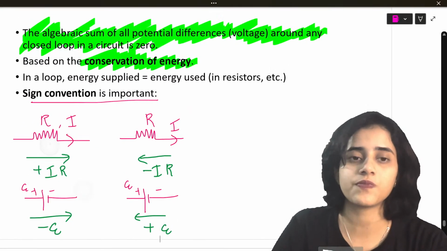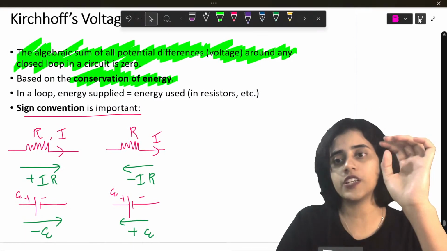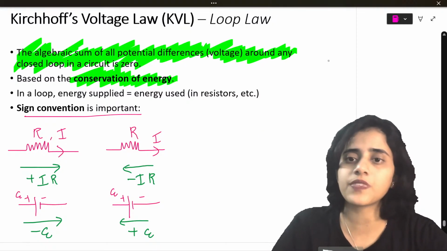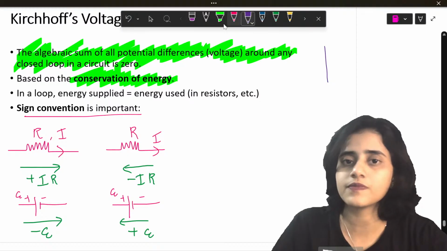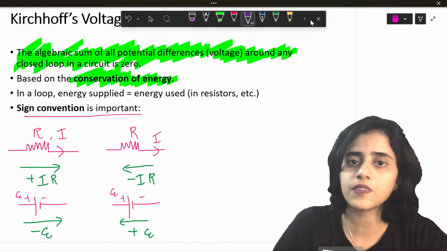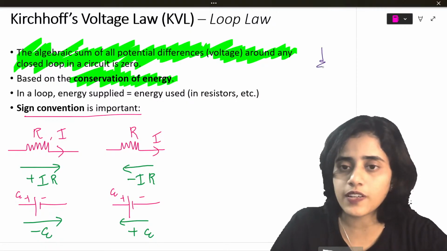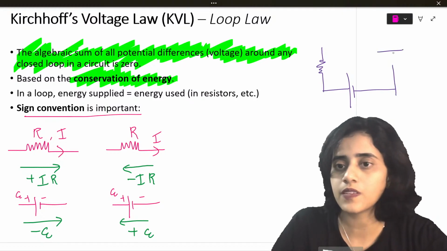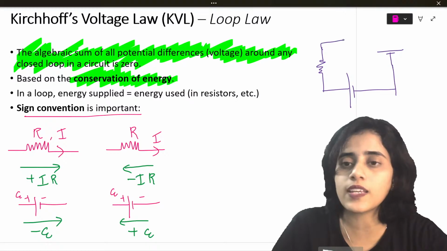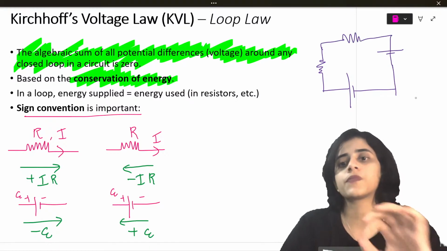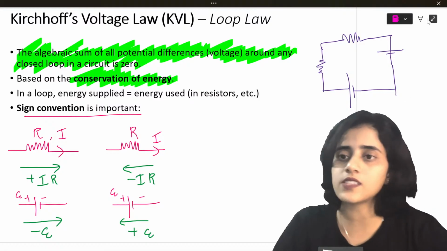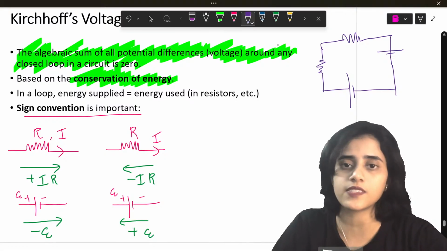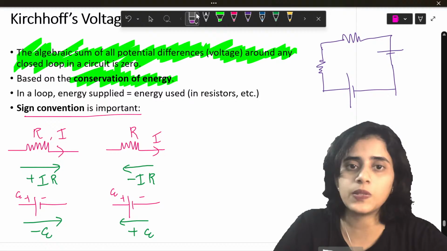Let's do a question based on Kirchhoff's voltage law. Let's consider a simple circuit. Let me put a resistor, a battery. I'll put two batteries and two resistors, so you properly understand what's going to happen. I have a circuit which has two batteries and two resistors.